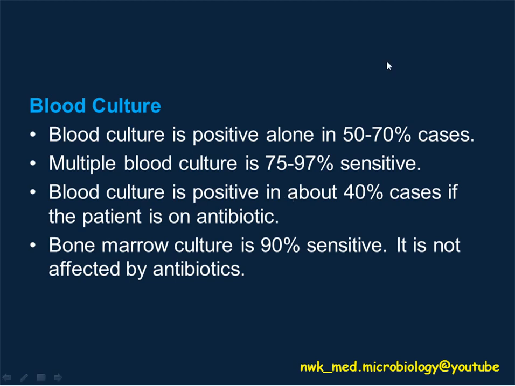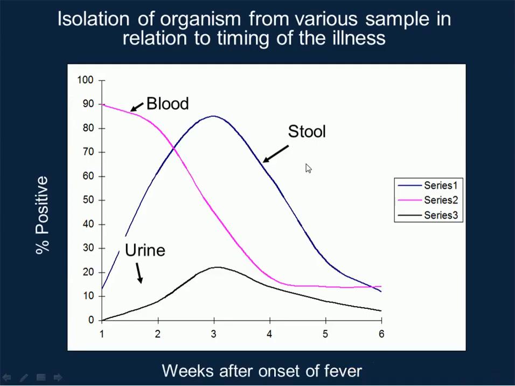For the blood culture, normally it is positive in only 50 to 70% of the cases. Sometimes we need to do multiple blood cultures to increase the sensitivity. As you can see in this figure, this graph shows the isolation of the organism from various samples at different timings. The x-axis shows the weeks after the onset of fever. So you may notice the percentage of positive